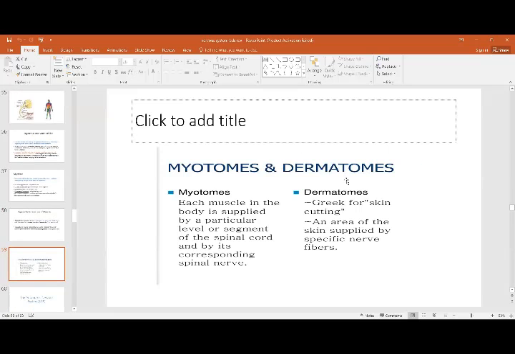So myotomes and dermatomes. Myotomes: each muscle in the body is supplied by a particular level or segment of the spinal cord and its corresponding spinal nerve.